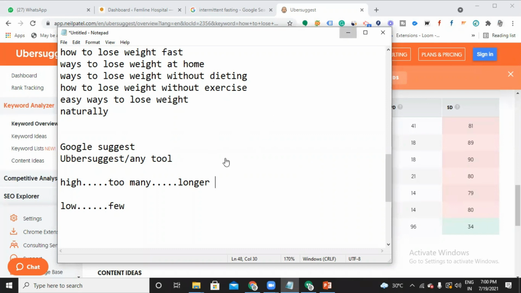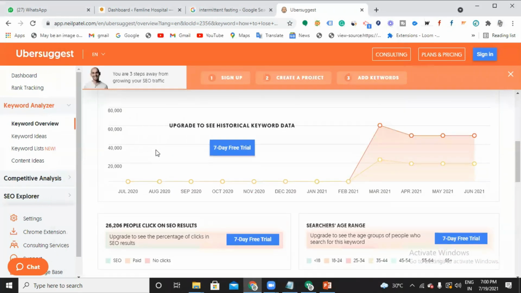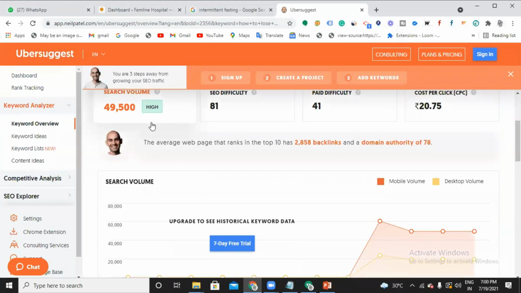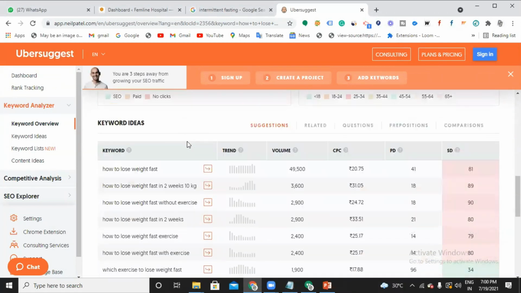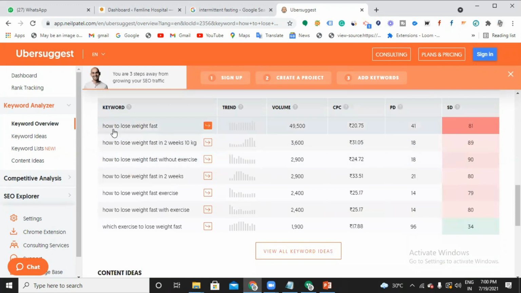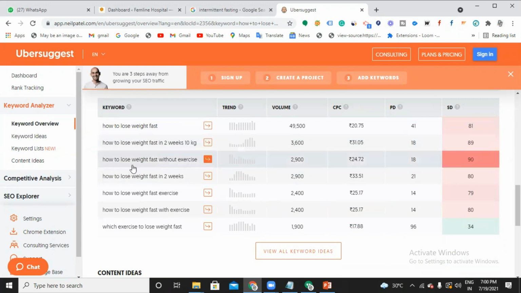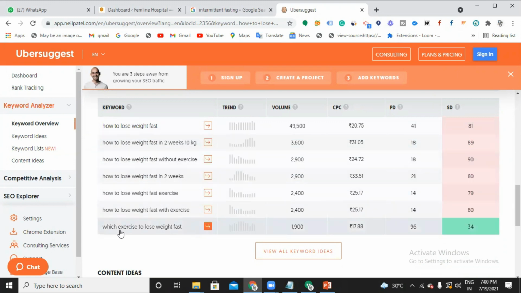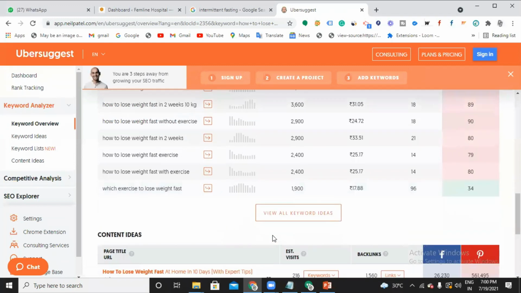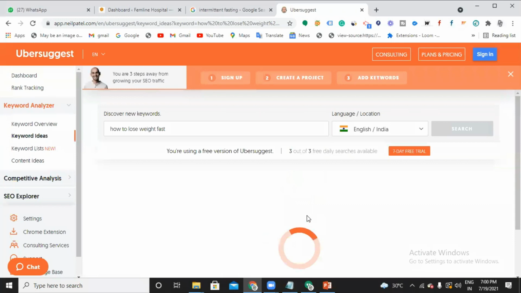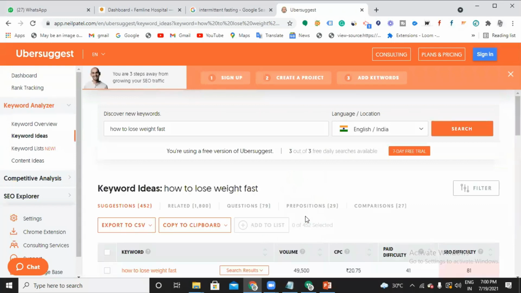So now tell me, do I need to use this keyword or not? No, it's very hard. And it is also giving me, can you see, how to lose weight, 49,500. How to lose weight fast in 2 weeks, 10 kgs. I can say this keyword has very low search value. Exercise to lose weight fast. So if you want to see all keyword ideas, you can just click here. It will give you the complete list.